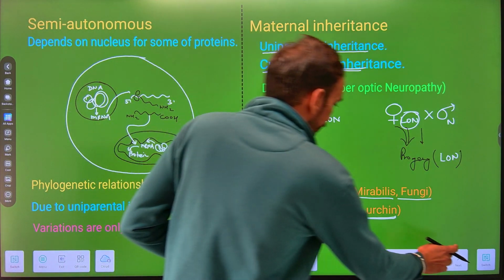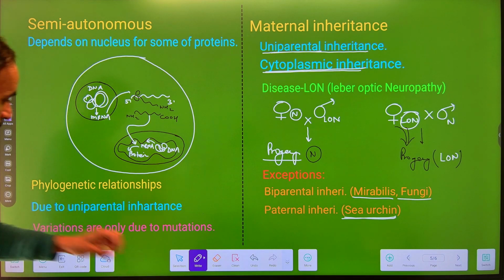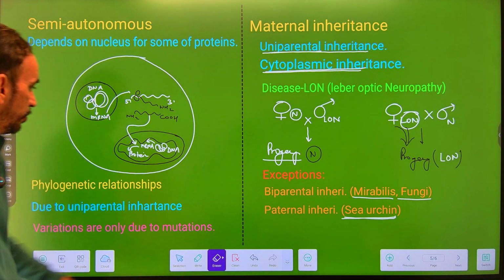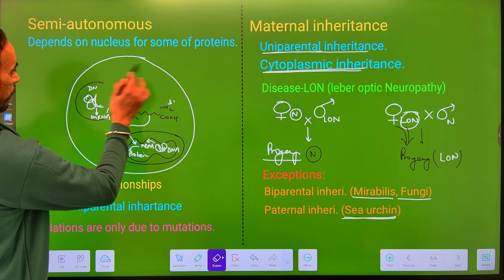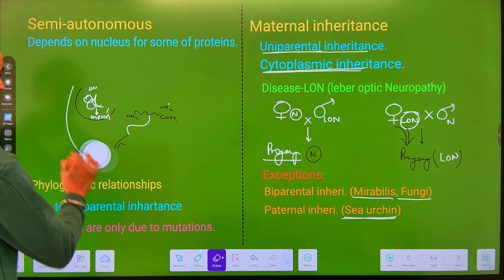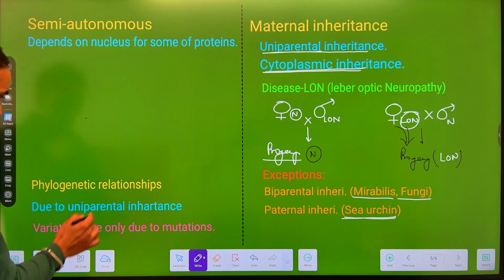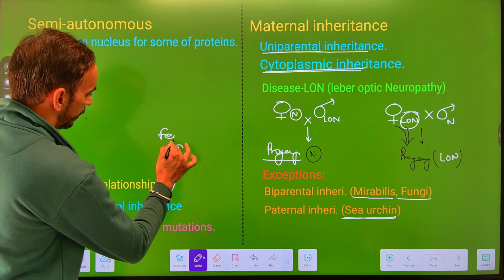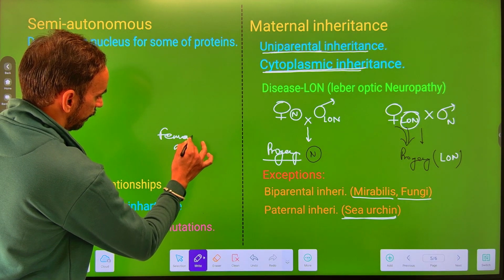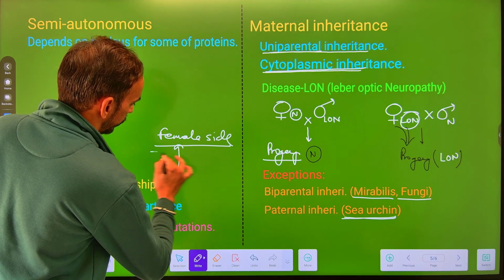Next let us take phylogenetic relationship. Now this mitochondria is used to establish the phylogenetic relationship also. Why is that? Because it shows uniparental inheritance. What does it show? It comes only from the, we can say, female side. It has uniparental inheritance.